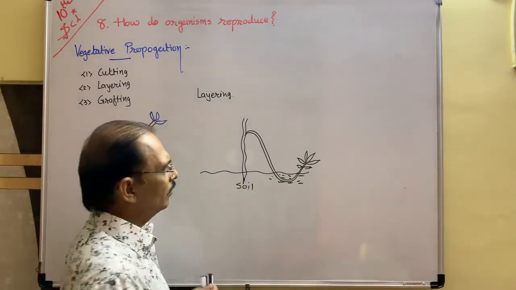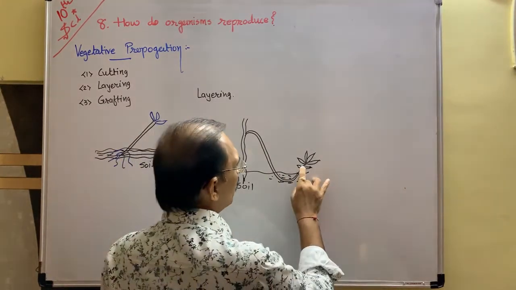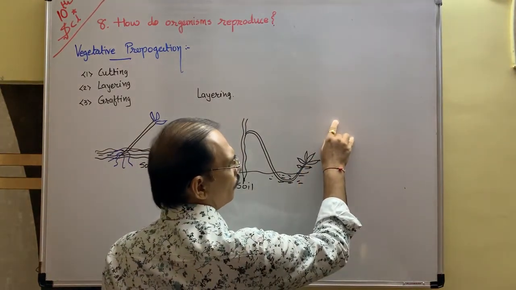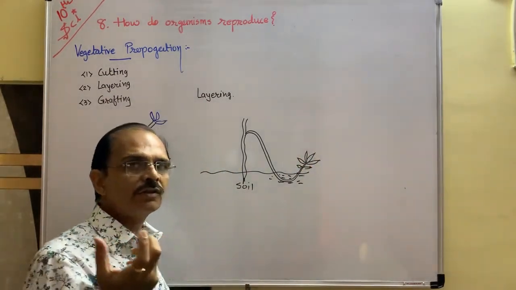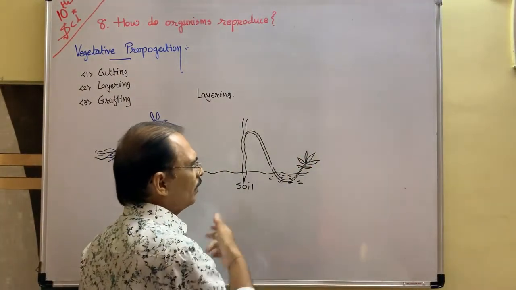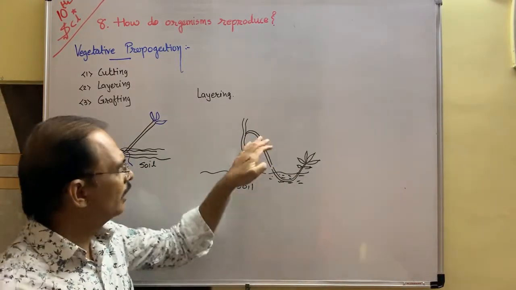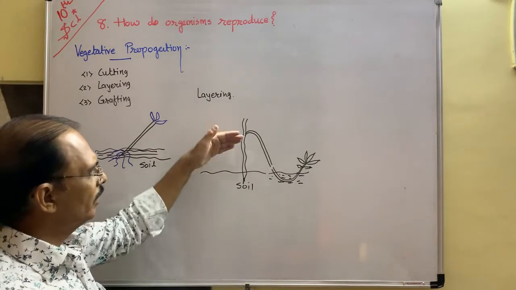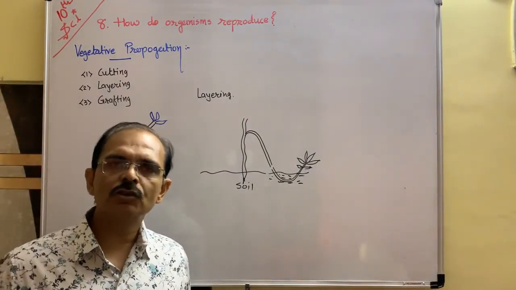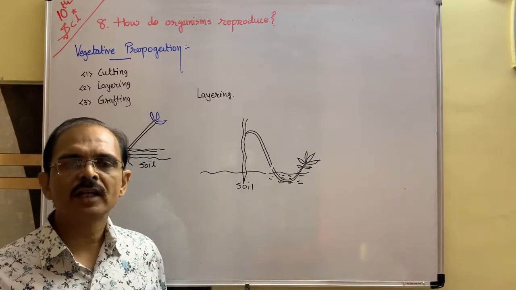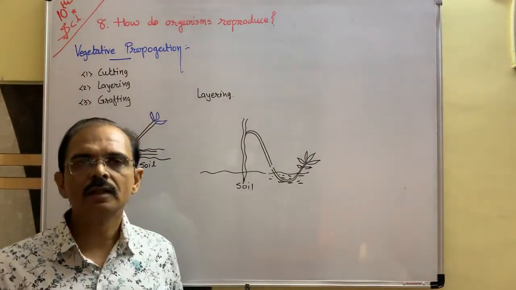Now after some time, watering it properly, you will notice that this will grow. When this part grows into a new green plant, then detach it from the parent plant, and you will get a new plant here. This way also you can submerge the big branch into the soil and germinate the new plant. This method is known as layering.